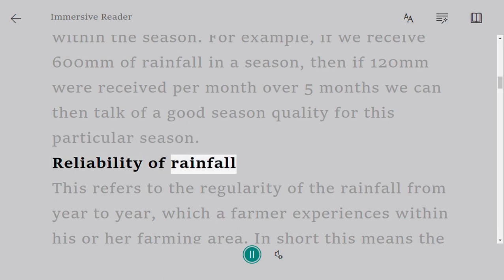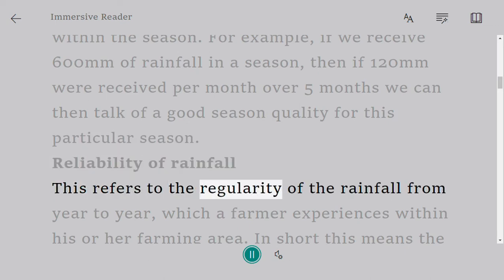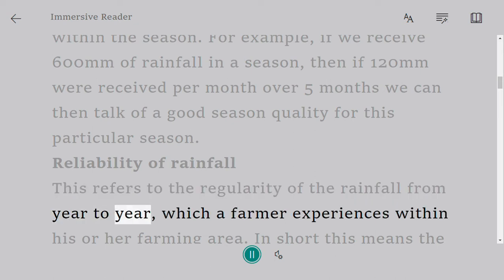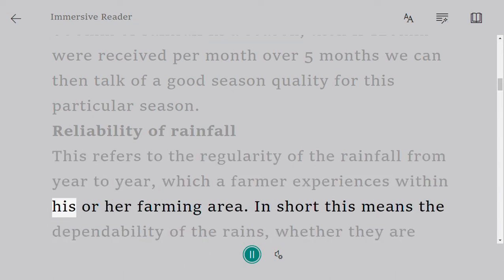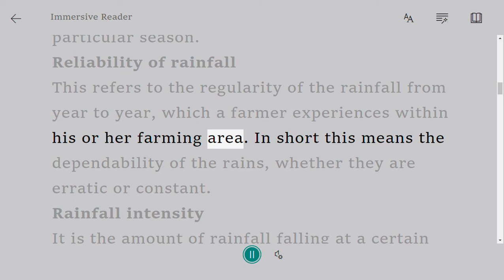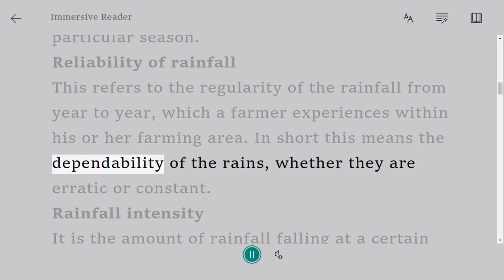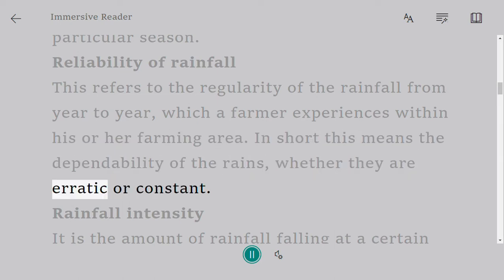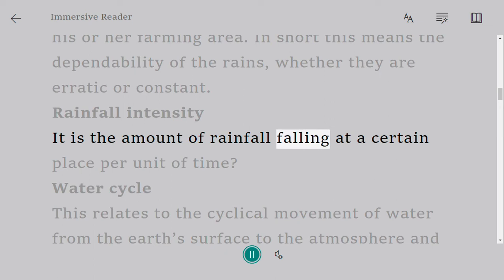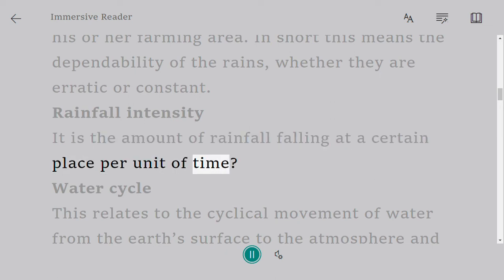Reliability of rainfall. This refers to the regularity of the rainfall from year to year, which a farmer experiences within his or her farming area. In short, this means the dependability of the rains, whether they are erratic or constant. Rainfall intensity. It is the amount of rainfall falling at a certain place per unit of time.